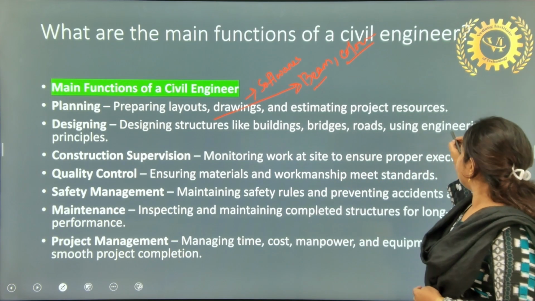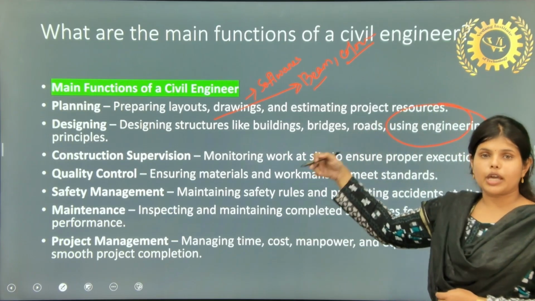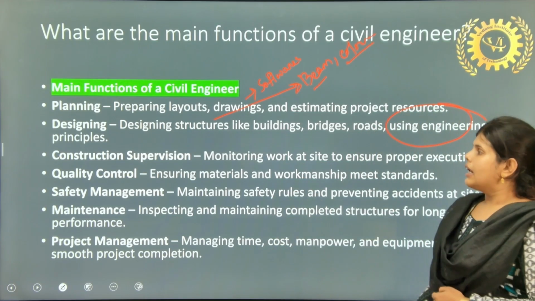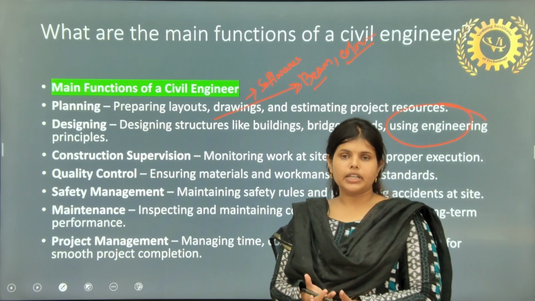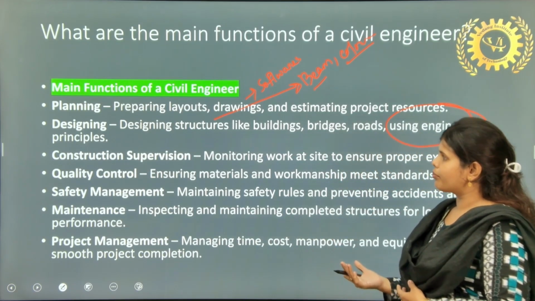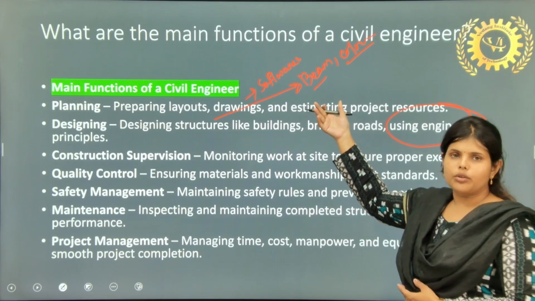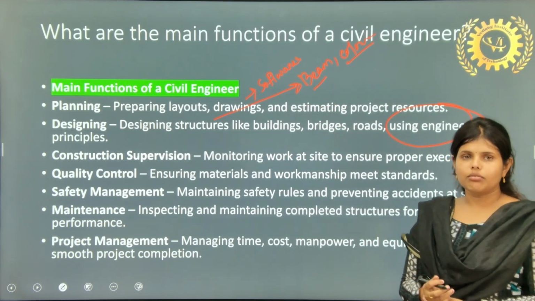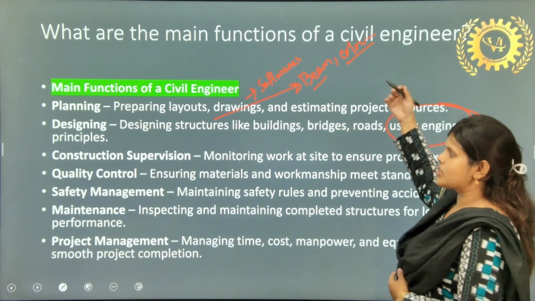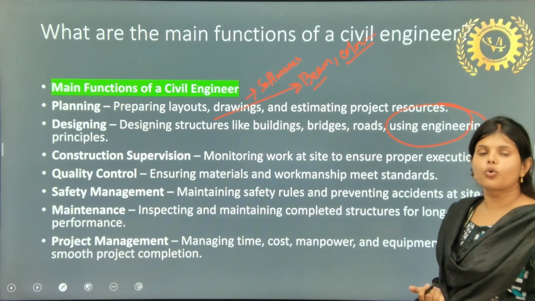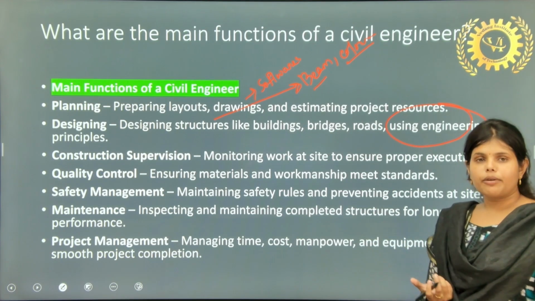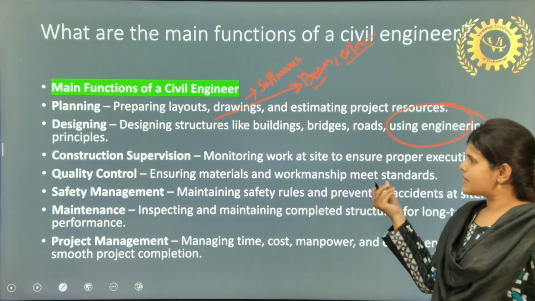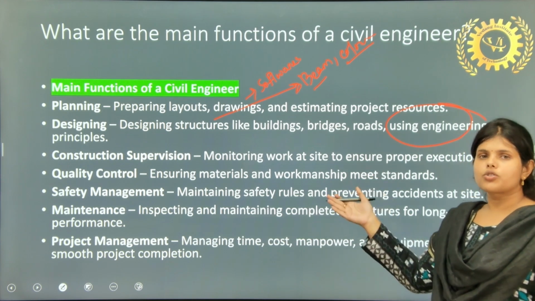So why do we need these engineering principles everywhere in civil engineering? We can build a building without different engineering principles. But what happens? Without proper calculations, if there is any mistake in the calculations, the whole construction is affected. Even a silly mistake matters.